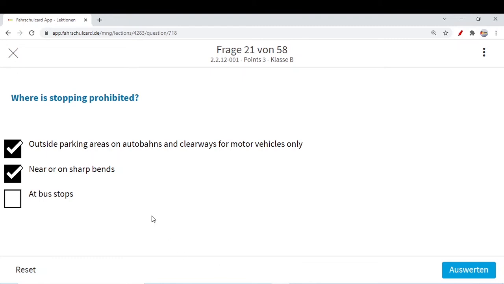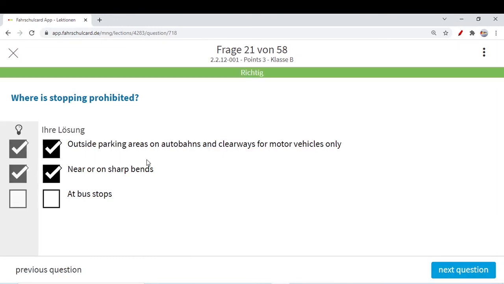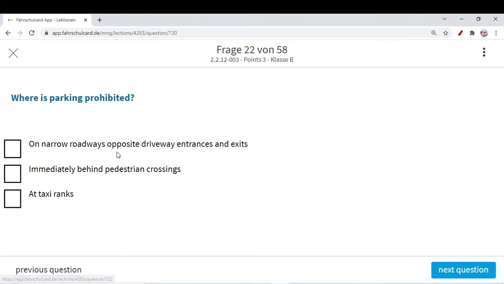Very dangerous. At a bus stop you can stop if you are not creating an obstacle or some hindrance for the movement of the bus. You can stop up to 3 minutes. If there is no bus, that's pretty fine. But not on taxi stands, taxi ranks. At a bus stop you can stop, but only for 3 minutes. That's not a problem. But on motorways you should not stop, and near sharp bends, this we have already seen.